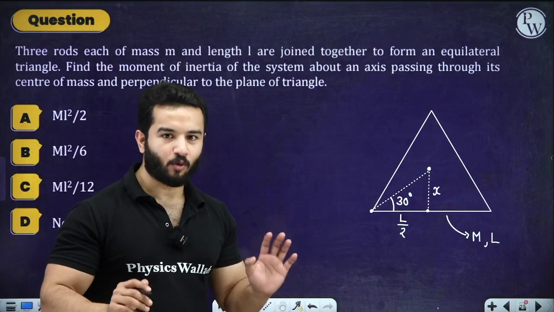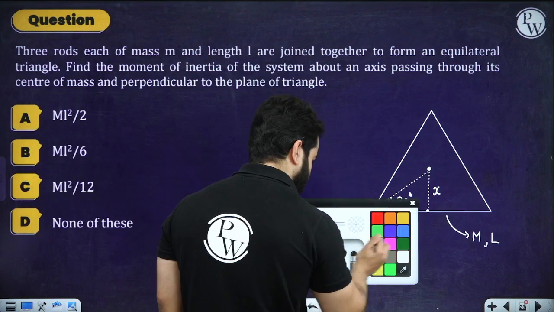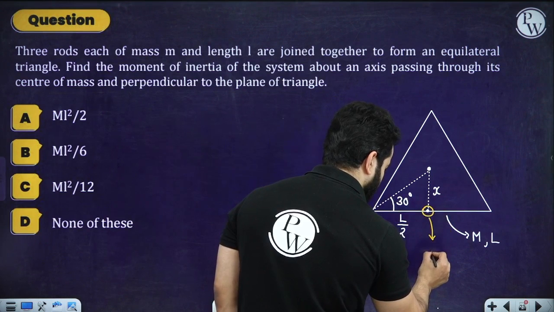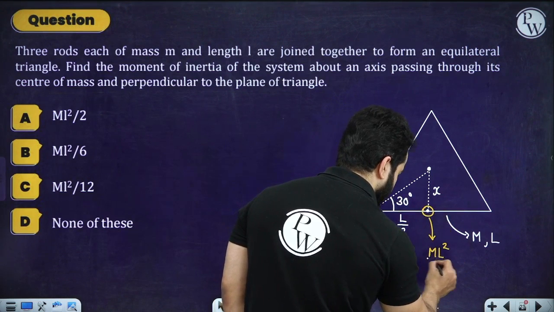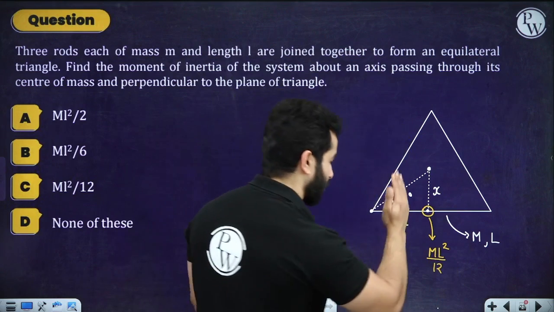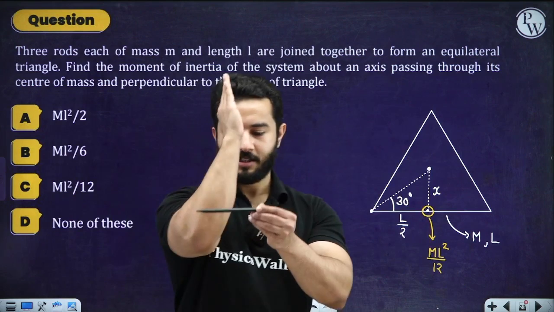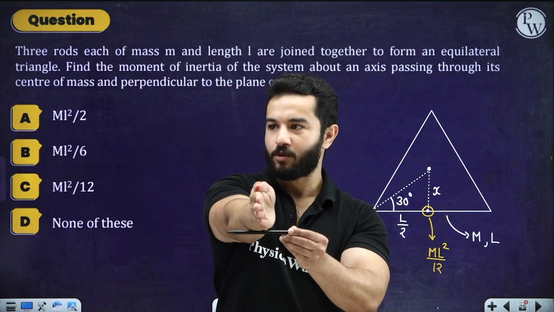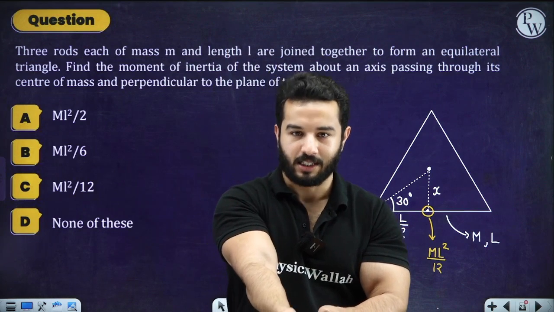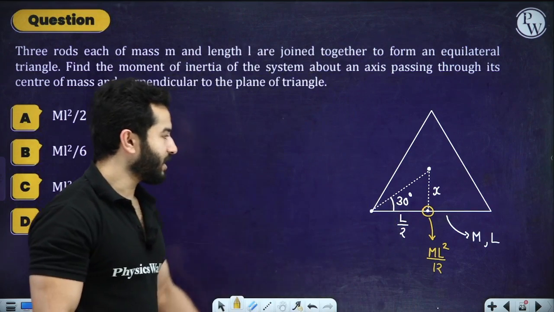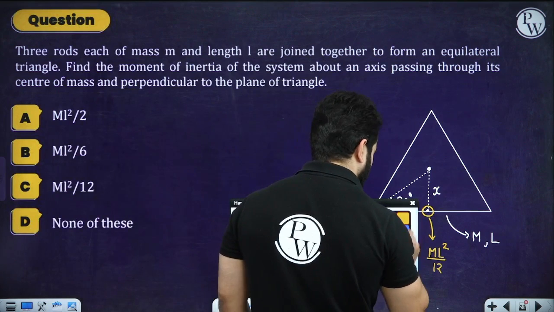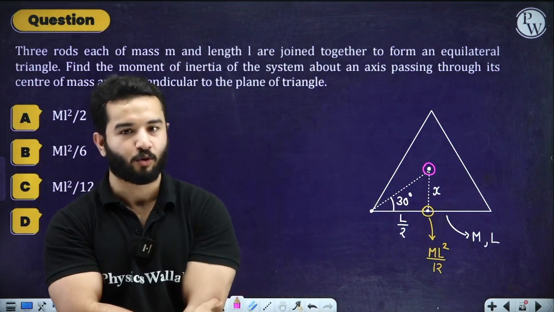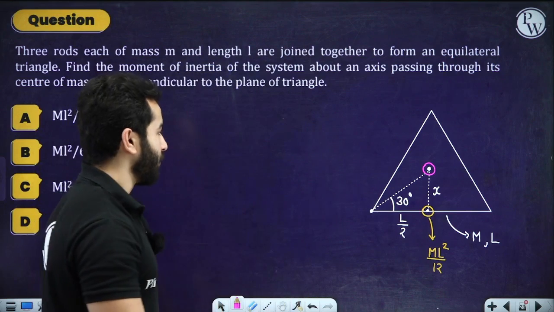And we know the moment of inertia about this axis. Please try to understand. We know that moment of inertia about this axis is actually ml square by 12. You are going to say, sir, that axis was something like this. This is the rod and this is the axis. No worries, dosto. If this is the rod, moment of inertia about this axis is also going to be ml square by 12, isn't it? This is also a perpendicular bisector. So this is ml square by 12. And we need to find the moment of inertia about this axis, which is passing through the center and perpendicular to the plane of this triangle made by these 3 rods.